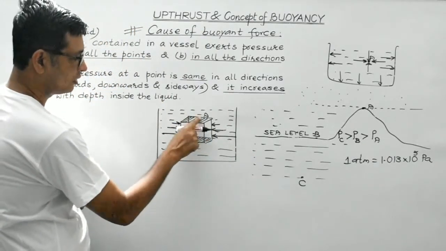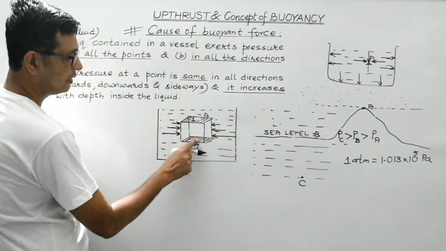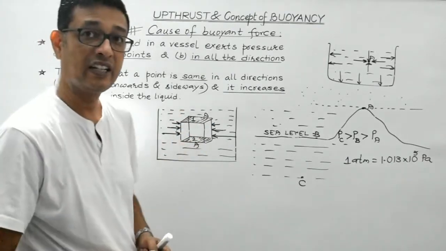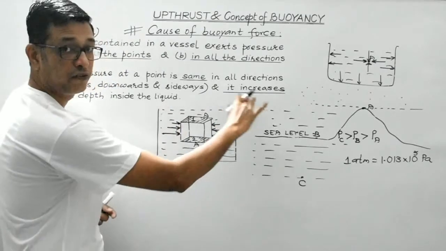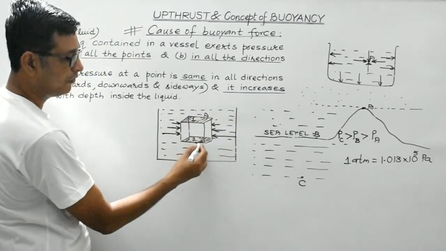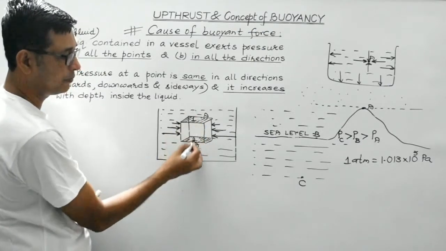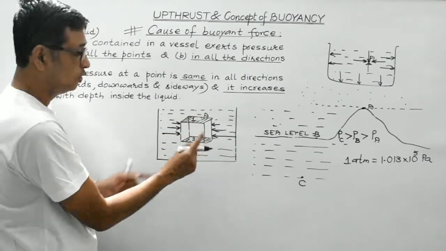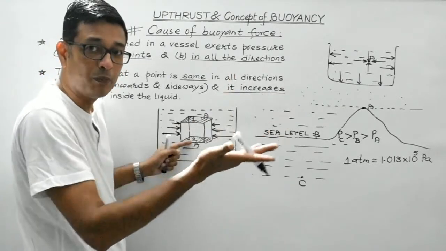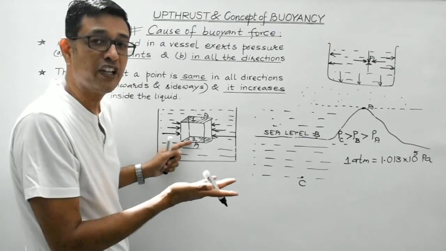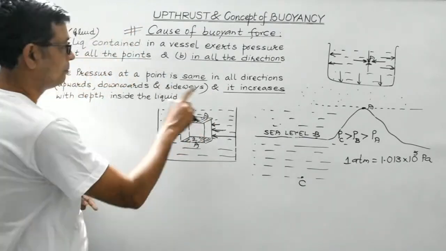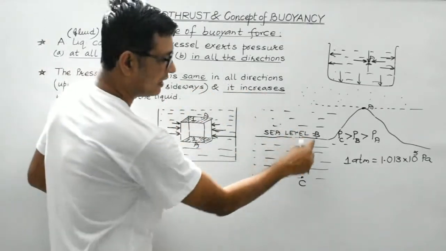This face, suppose it is 1, and let us consider this face, it is 2. Now these two faces are at different depths from this free surface of the liquid, right? Face 1 is at smaller depth and face 2 is at larger depth inside the liquid. So on the bottom face, the pressure exerted by the liquid would be large because the pressure increases with the increase in the depth inside the liquid.